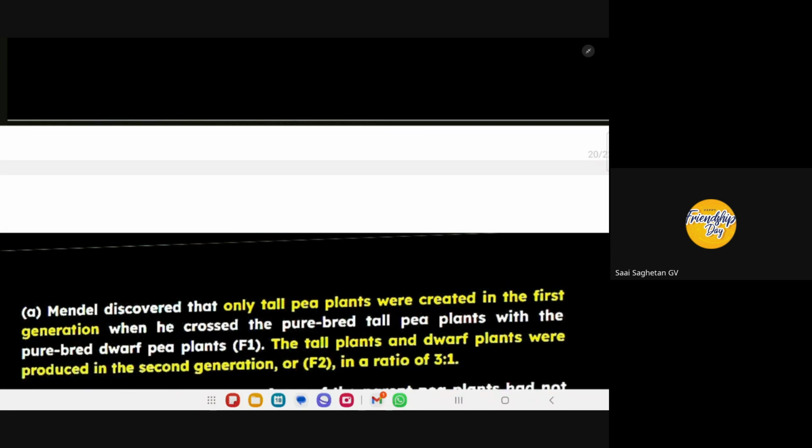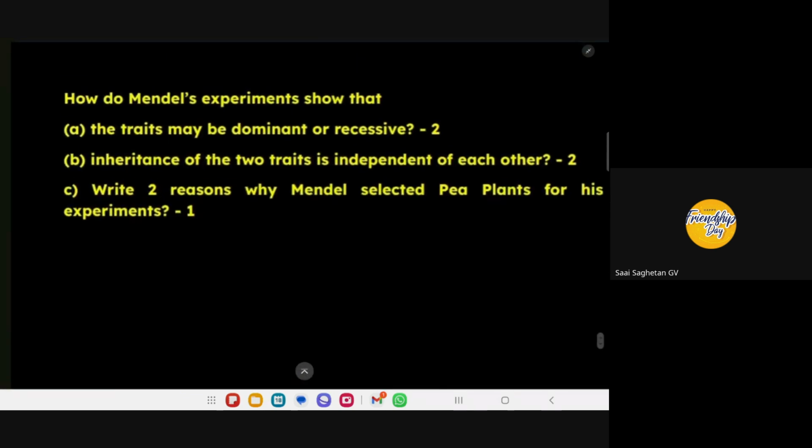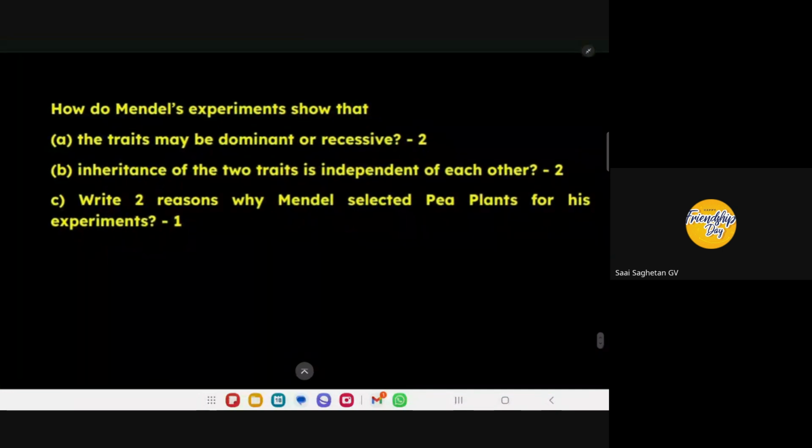Mendel discovered that only tall pea plants were created in the first generation, F1, where he crossed a purebred tall pea plant with a purebred dwarf pea plant. Tall and dwarf pea plants were produced in the second generation, or F2, in a ratio of 3 to 1.